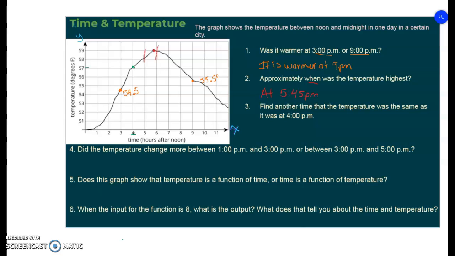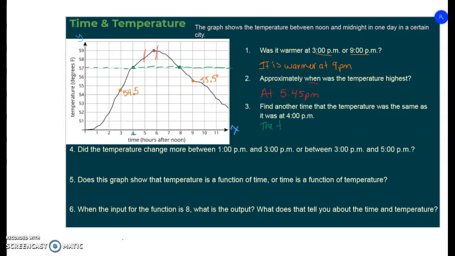So I'm going to draw a horizontal line through my 4 p.m. all the way across and see what other time that is. If I follow my dashed line, oh look! At 8 p.m. we have the same temperature. So it's about 57.